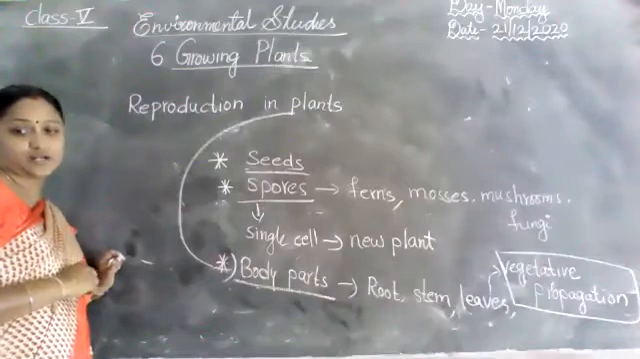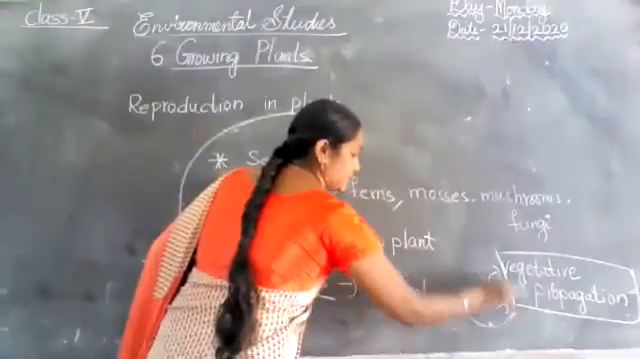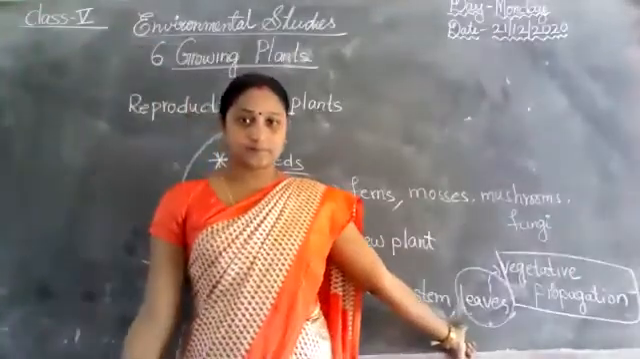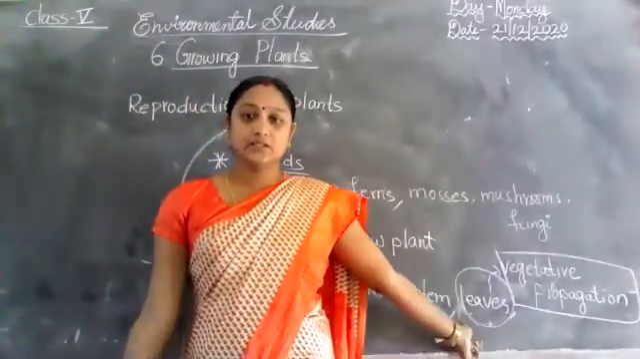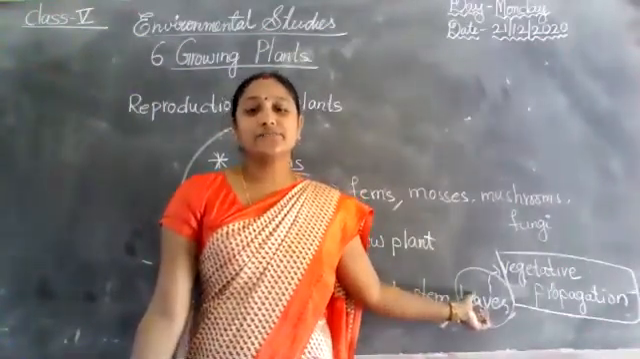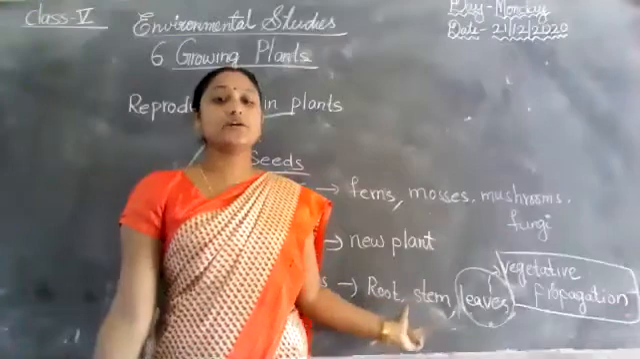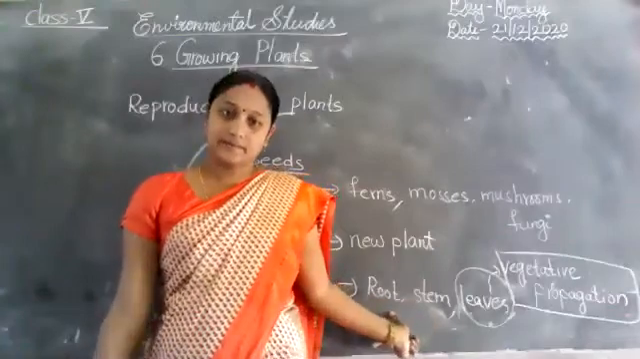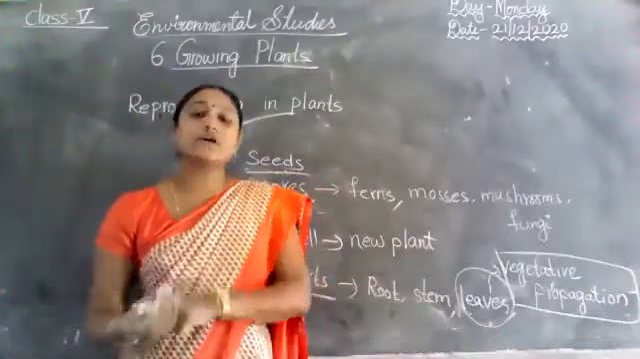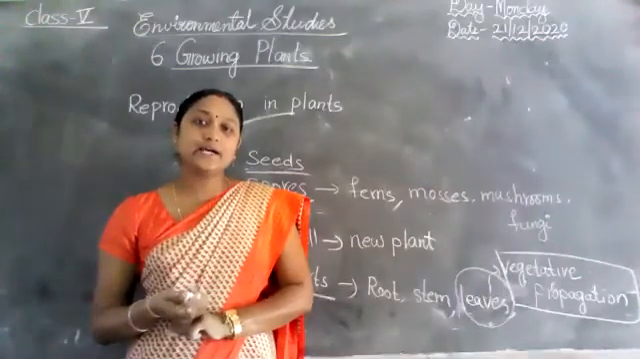Did you understand, children? Here I said leaves as an example. In body parts, I taught the leaf example. What is that? Bryophyllum. Yeah, very good. So what are the examples of leaf? I taught only one, bryophyllum. And next, root. Carrot or radish. Plants grow from the roots of the mother plant. Did you understand?